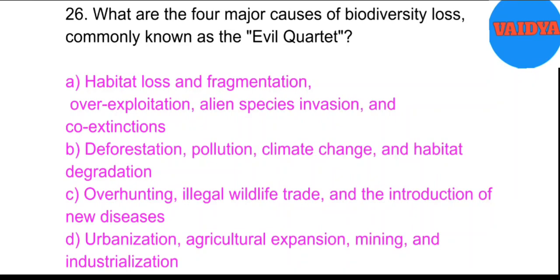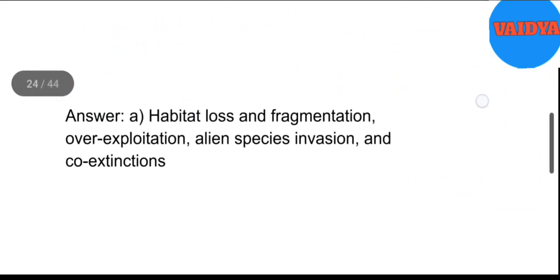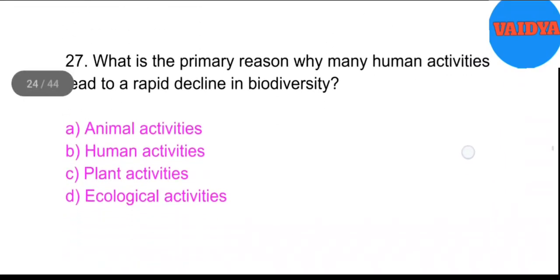26. What are the four major causes of biodiversity loss, commonly known as the evil quartet? A. Habitat loss and fragmentation, overexploitation, alien species invasion, and co-extinctions. B. Deforestation, pollution, climate change, and habitat degradation. C. Overhunting, illegal wildlife trade, and the introduction of new diseases. D. Urbanization, agricultural expansion, mining, and industrialization. Answer: A. Habitat loss and fragmentation, overexploitation, alien species invasion, and co-extinctions.